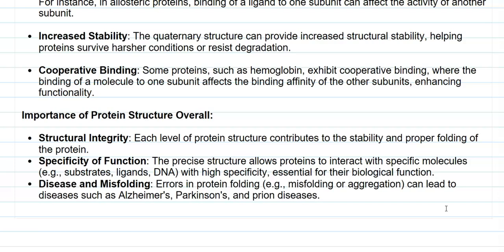The next important point concerned with the overall structure of the protein is the diseases that are associated with misfolding of the protein. That is, the proper structure has not been obtained and misfolding is happening in the protein. This leads to various diseases such as Alzheimer's disease, Parkinson's disease and prion-based diseases, which basically occur due to the misfolding or aggregation of the protein.